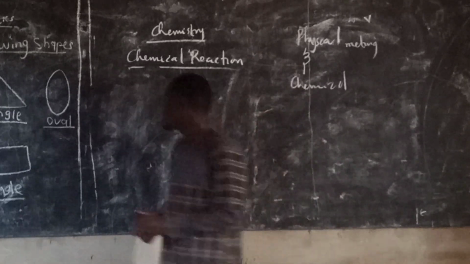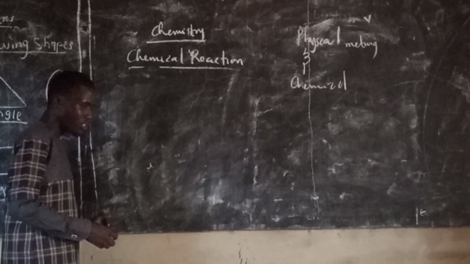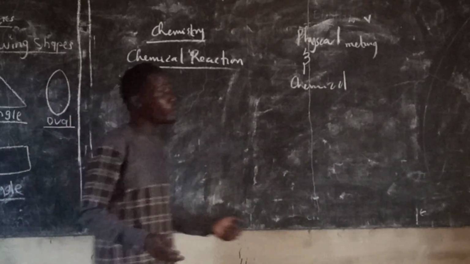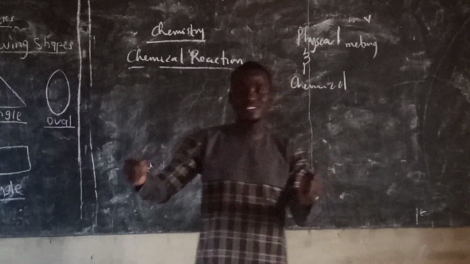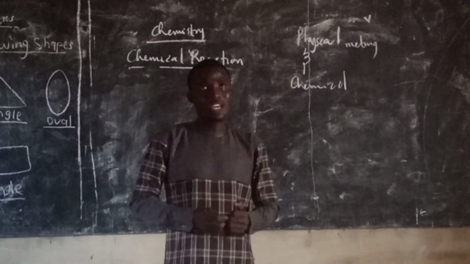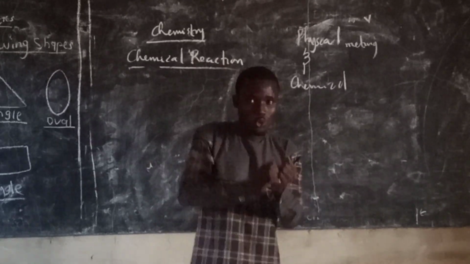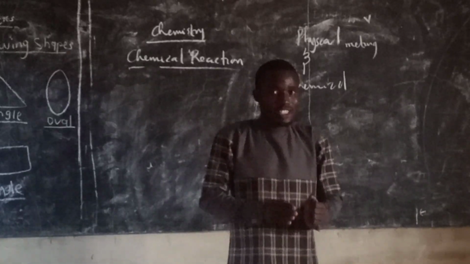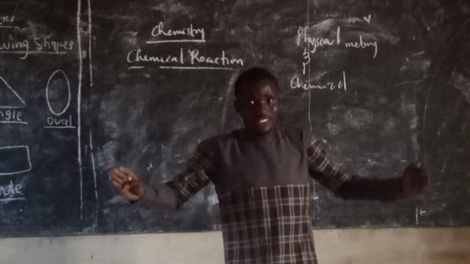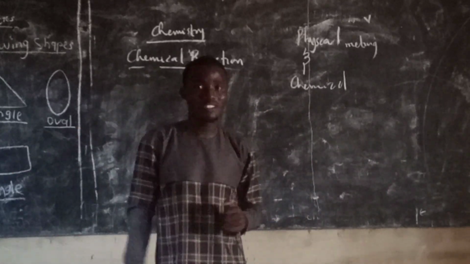Now, in chemistry, our focus in this class is chemical reaction. A chemical reaction is the type of reaction in which new substances are produced. It could be as a result of two substances reacting together to form another single substance. It could be as a result of a single substance breaking down in a reaction to give two or more substances.